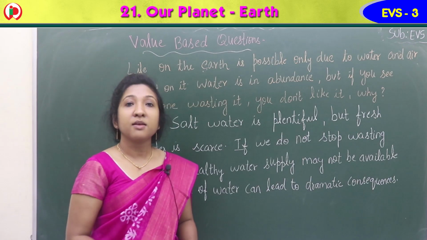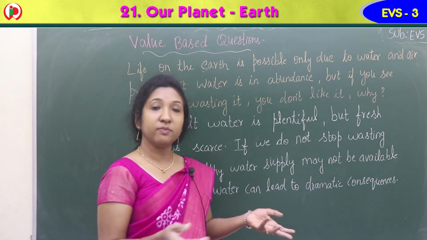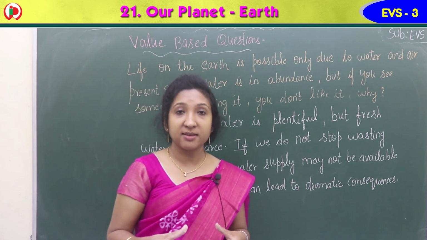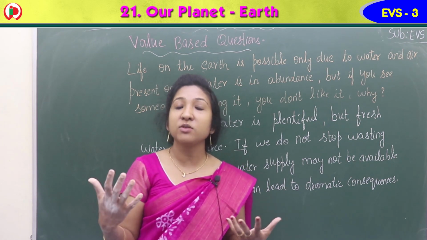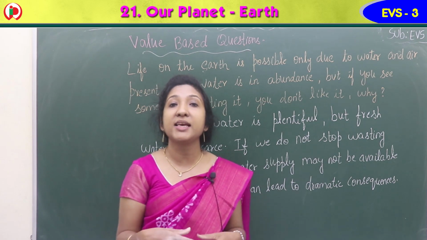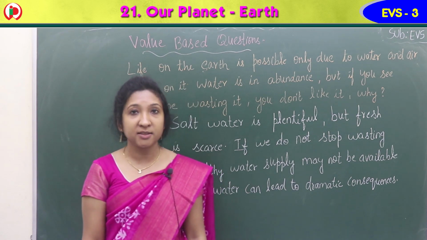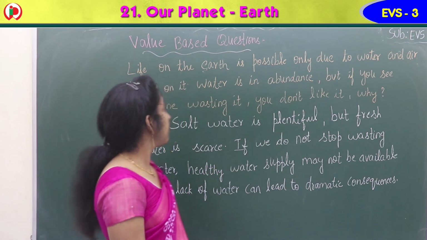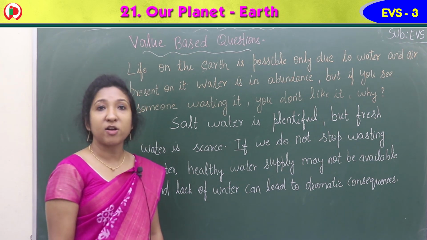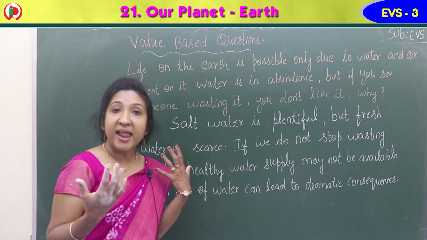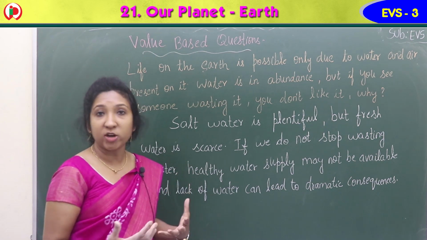Okay children, so our next section is value based questions. As you know, each lesson has a value, isn't it? You learn some values after completing a lesson. So what value have you learned from this lesson, our planet Earth? Let's see the question first. Life on the Earth is possible only due to water and air present on it, isn't it? We are living on the planet Earth. Life exists only on the planet Earth because of the presence of air and water.